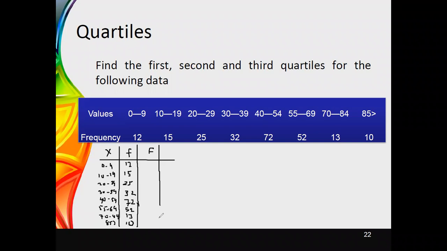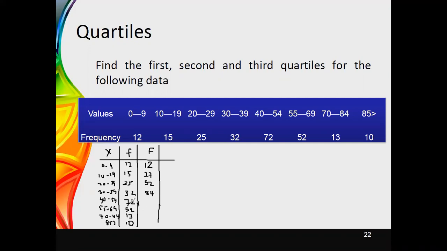now for this set of values, we need to identify the cumulative frequencies. For the first value, it is 12, and if you add 15, you get 27. Then add 25, which gives 52. Then add 32 to get the next cumulative frequency, which is 84.